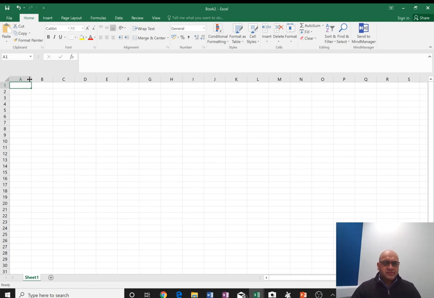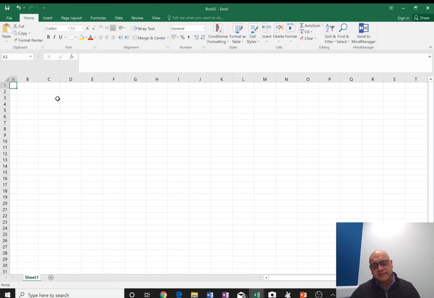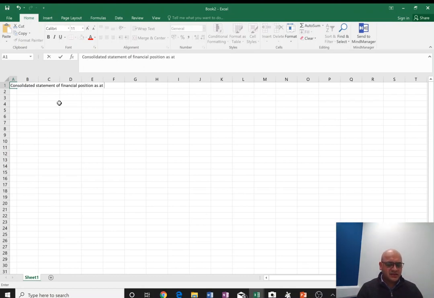So perhaps first, if you are using pen and paper, leave the first page for the consolidated statement of cash flow, and from the second page onwards you can start doing the workings, right? So let's start with the consolidated statement of cash flow, statement of financial position as at 31st December 2018. Okay, great.